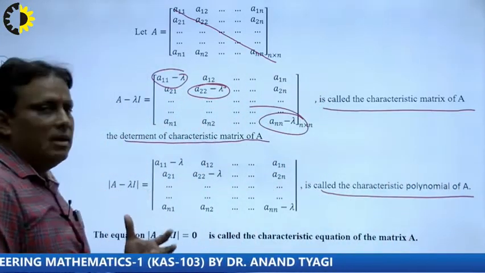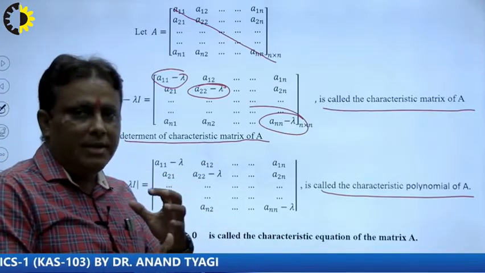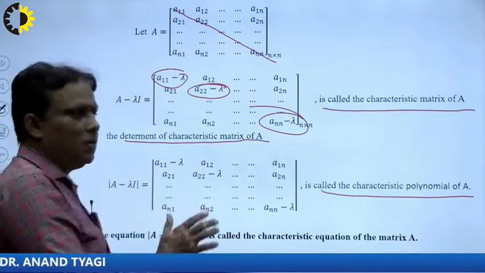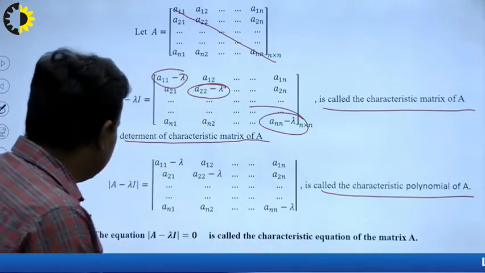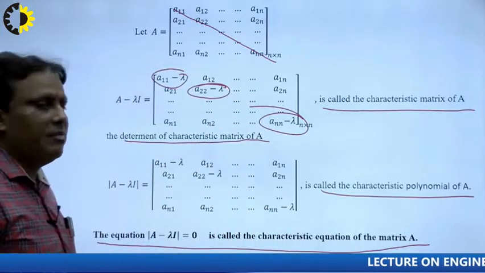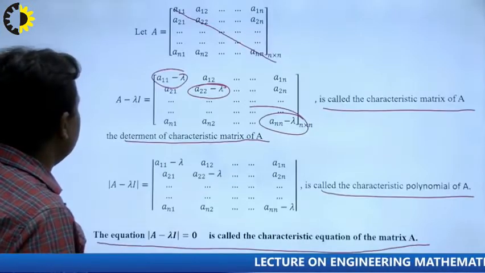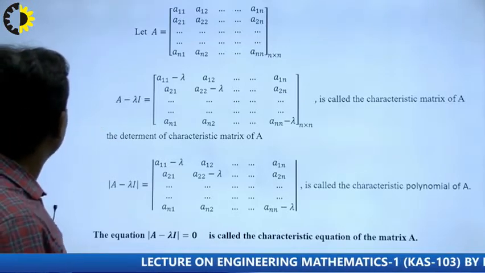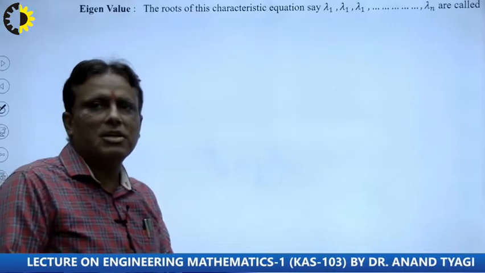Students study in 12th level how to obtain a determinant with the help of the first row. With the first row we can obtain the characteristic polynomial. Setting it to zero gives the characteristic equation of the matrix A, and this equation is most important. In this way we find the characteristic equation of all types of matrices, and then the characteristic roots.